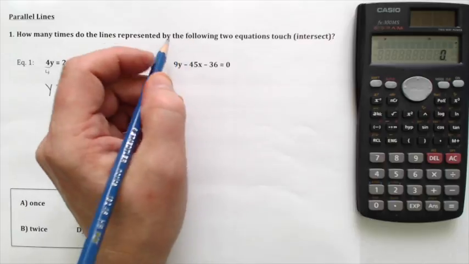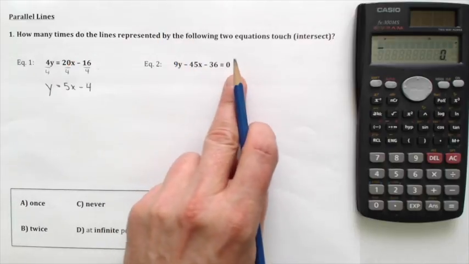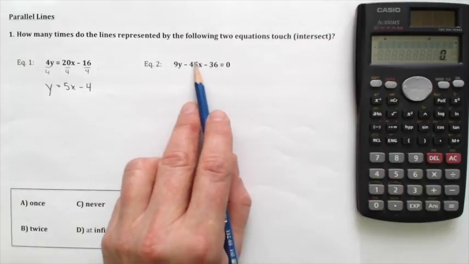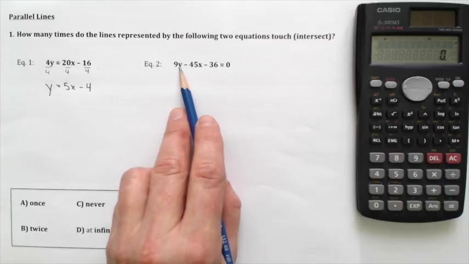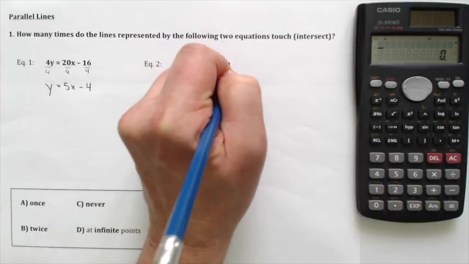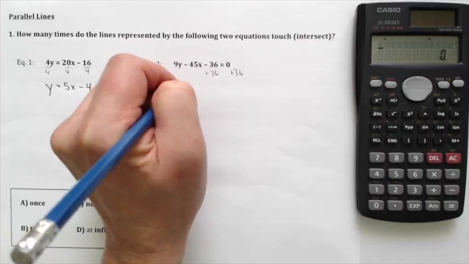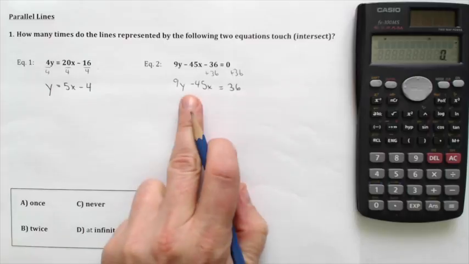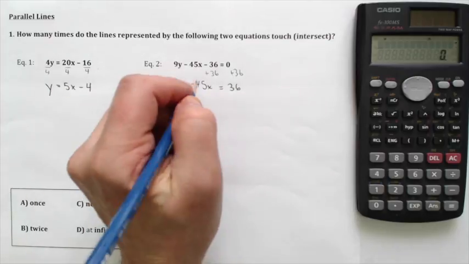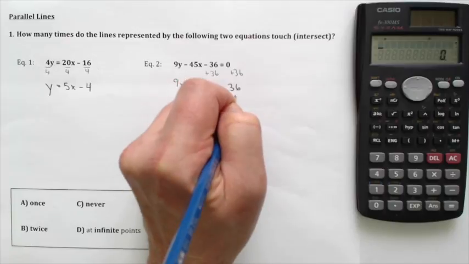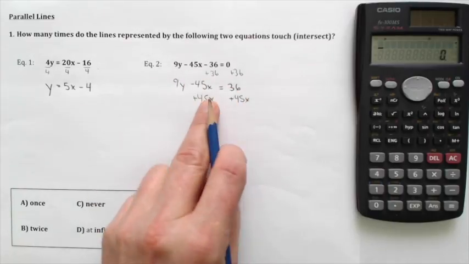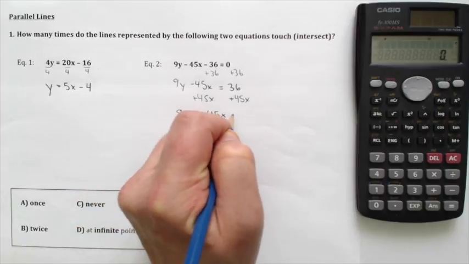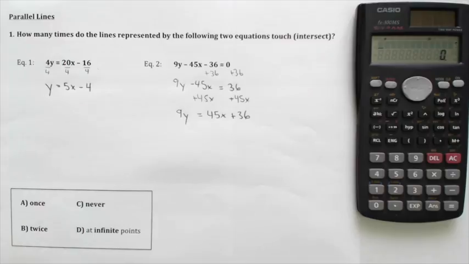So same deal, we're going to isolate. Now this one has some extra steps because everything is on the left hand side, and I've got to isolate that y with the 36 over here, with that 45x, and then with the coefficient of the y, the 9. So I'm going to start off by adding 36 to both sides, and that'll leave me with 9y minus 45x is equal to positive 36. And then I'm going to add 45x to both sides in order to get rid of that term. So that's going to leave me with 9y is equal to 45x plus 36.